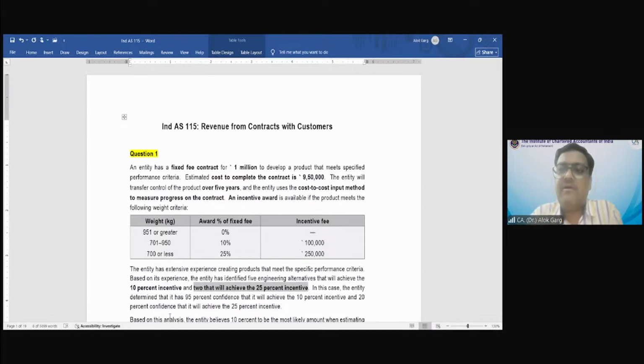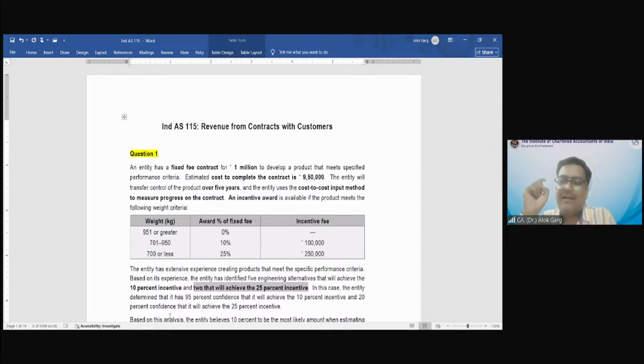So what are these alternatives telling? The 5 alternatives say the company will receive a 10% incentive, which means 1 lakh. And the 2 alternatives say the company will get a 25% incentive.